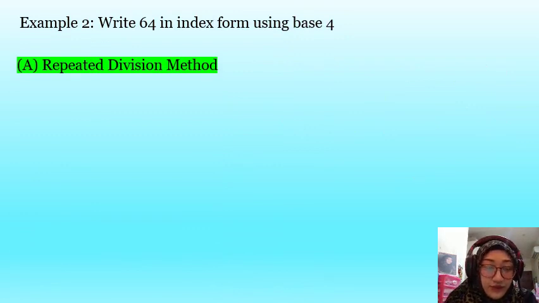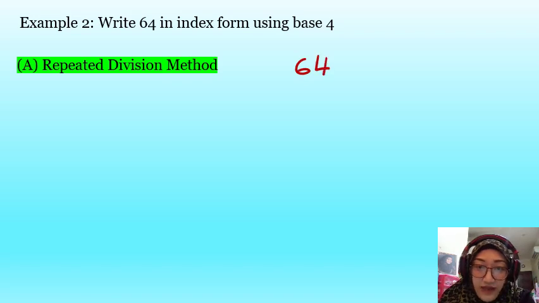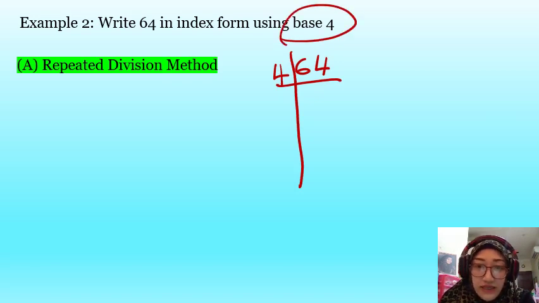Okay, example 2: write 64 in index form using base 4. We do method A first, the repeated division method. You take 64 and divide by 4. Why divide by 4? Because it wants base 4. So 64 divided by 4 is 16.